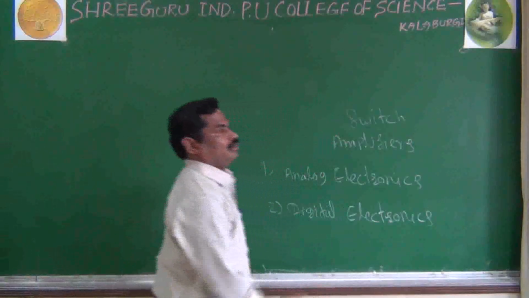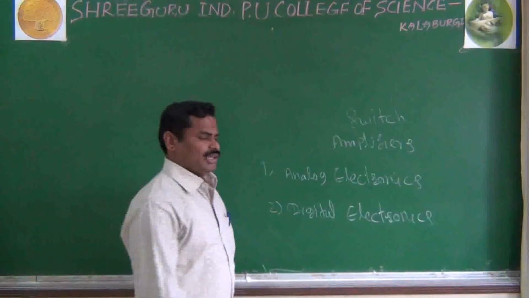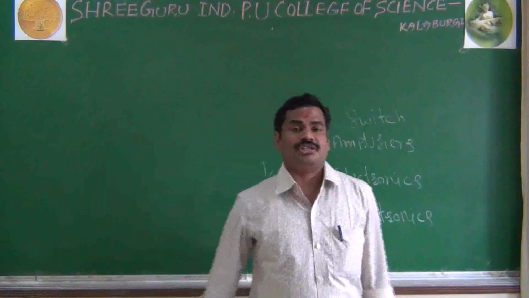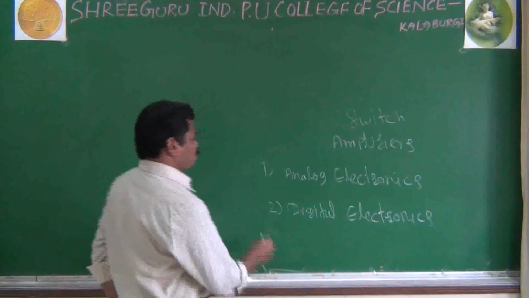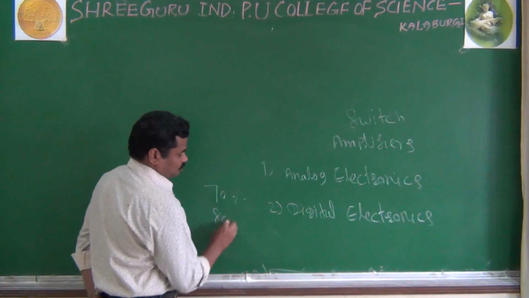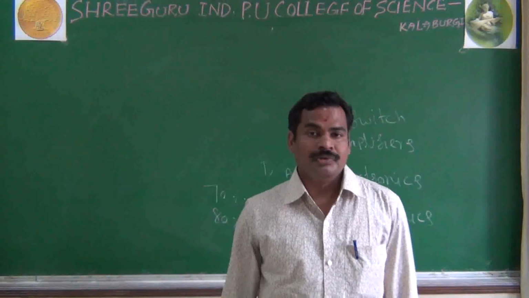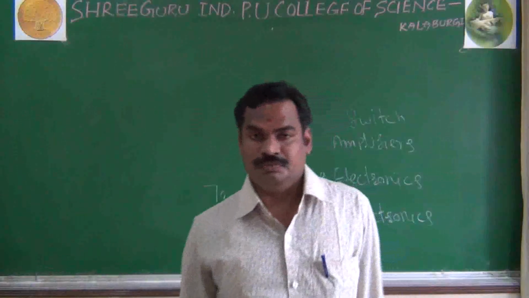It means overall in electronics, whatever electronic components and devices there are, nearly 70 to 80% are made up of semiconductors, nearly made up of transistors. Consider, for example, your computers.